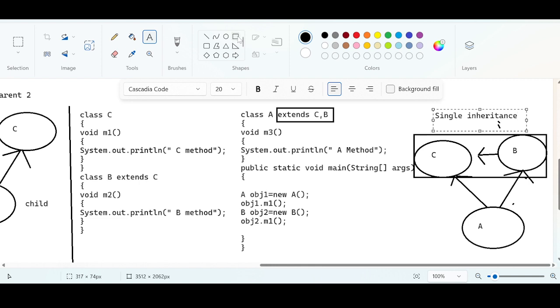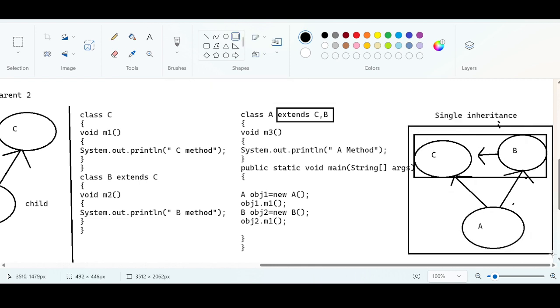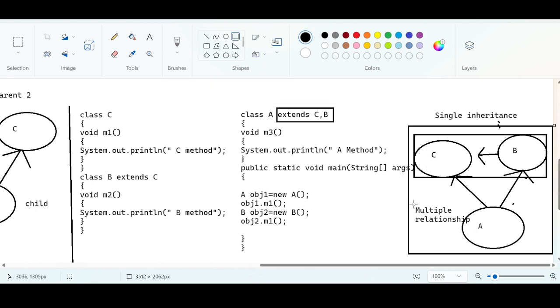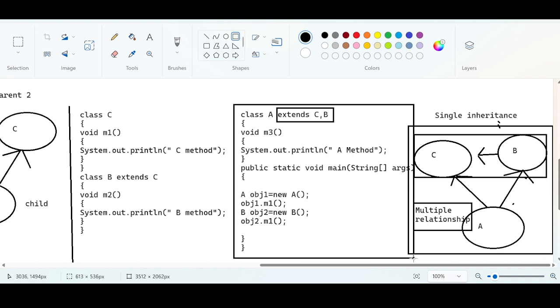But the combination of these three classes with respect to class A maintains what kind of relationship? Multiple relationship. When you have a combination of single relationship plus multiple relationship, any combination, when you combine two combinations and one of them is a multiple relationship, then that is called the hybrid relationship. It is not possible in Java. You will get an error. Why will you get an error? Because internally it also has a multiple relationship. So this is the culprit actually.